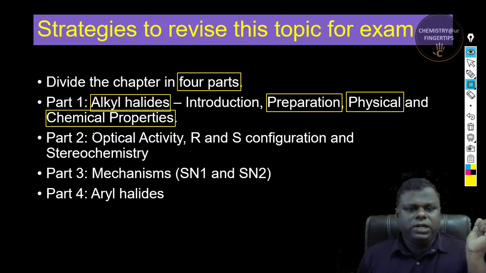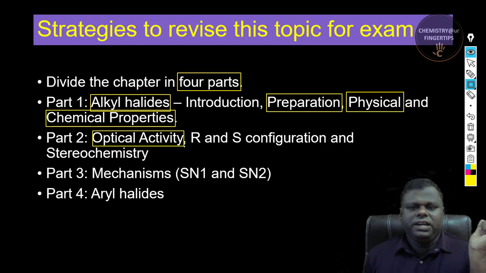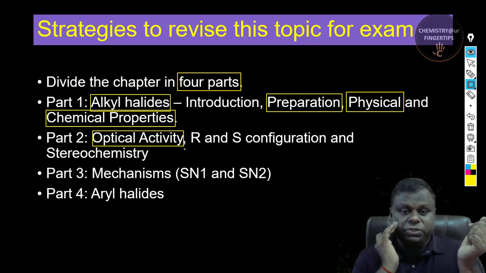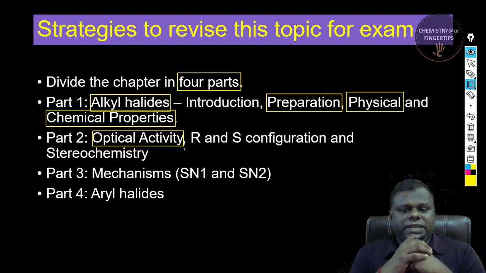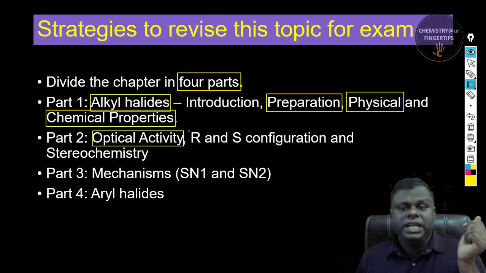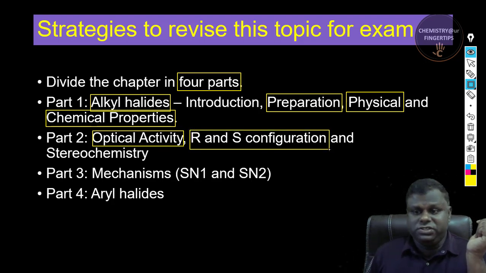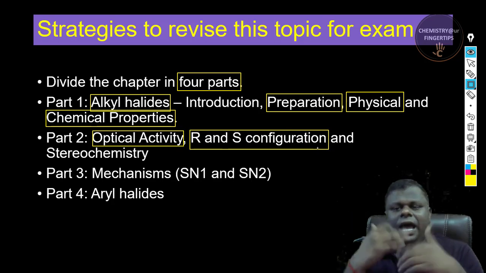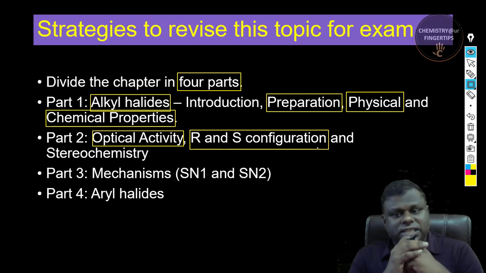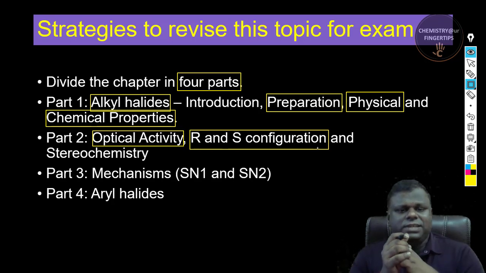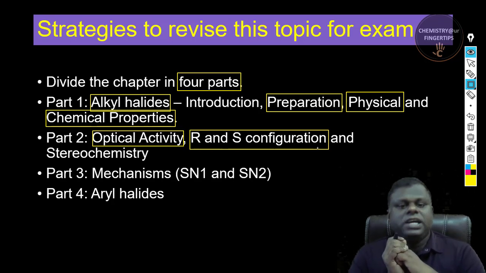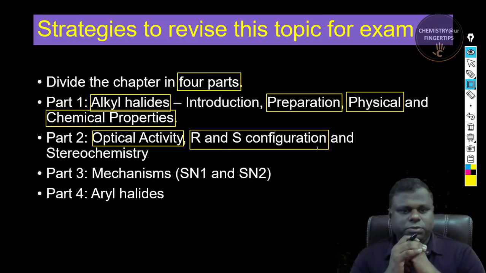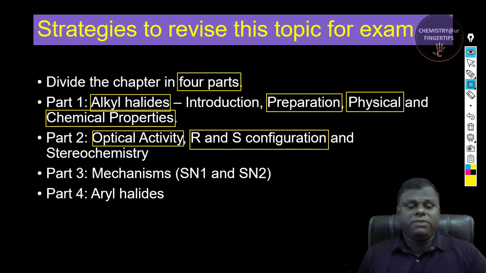Then let's talk about part two, which is going to be optical activity. Now you can go through the set of videos that I'll be providing in the description box, related to optical activity, and then R and S configuration. Even though there have not been any questions related to R and S configuration in the end of the textbook questions, you could still have an overview of what exactly these are and the different steps, right? And something related to stereochemistry, that is retention, inversion, and the enantiomers, diastereomers and all, right? So you could have a little bit of stereochemistry.